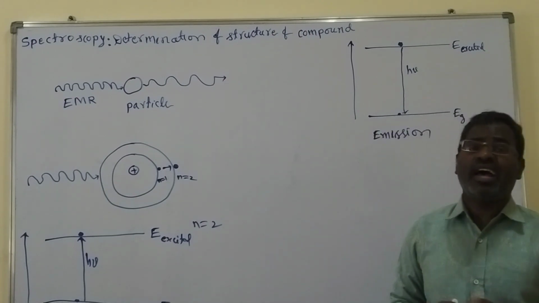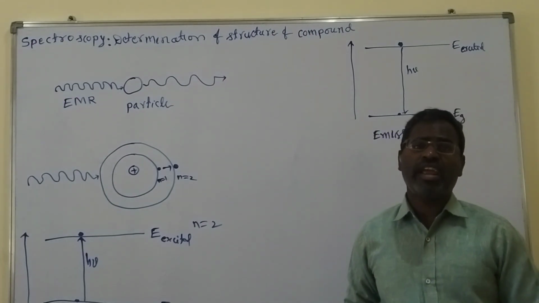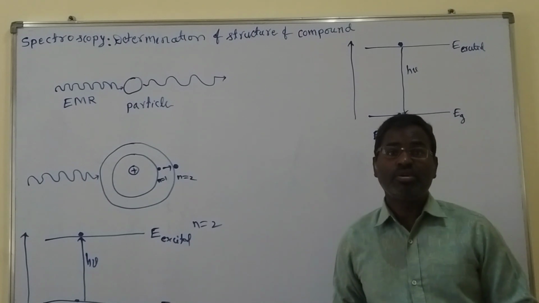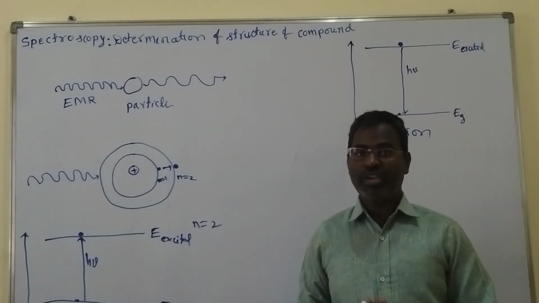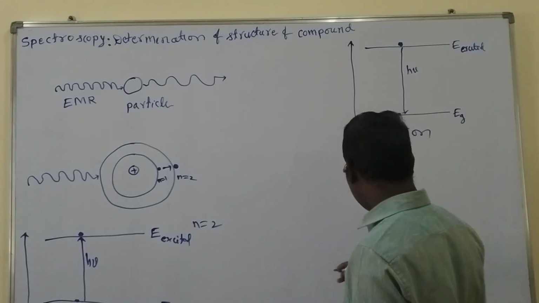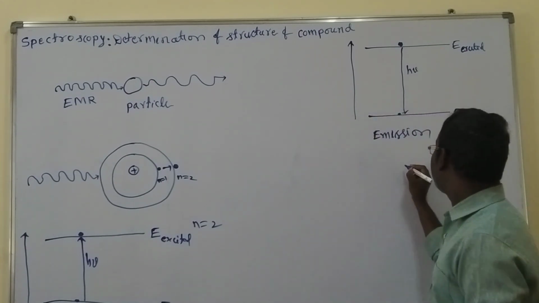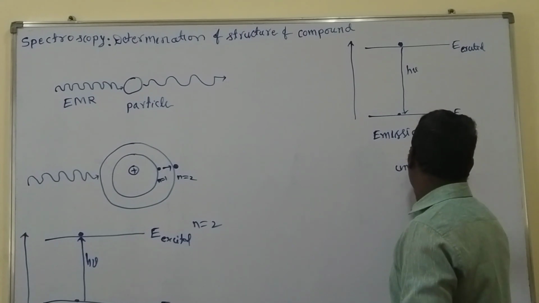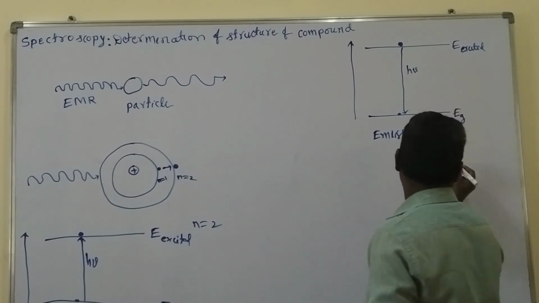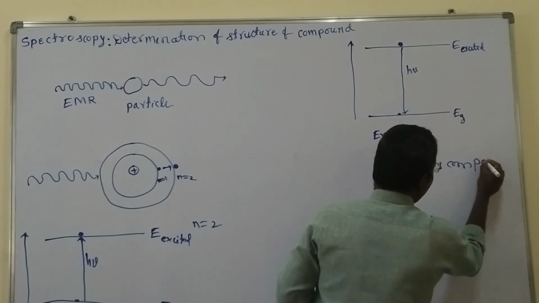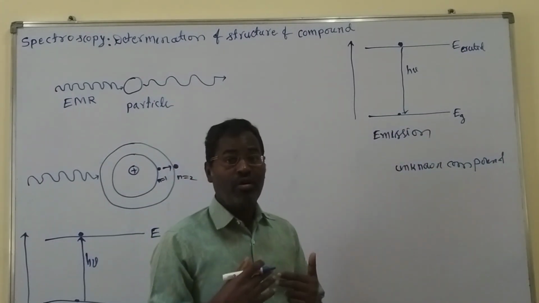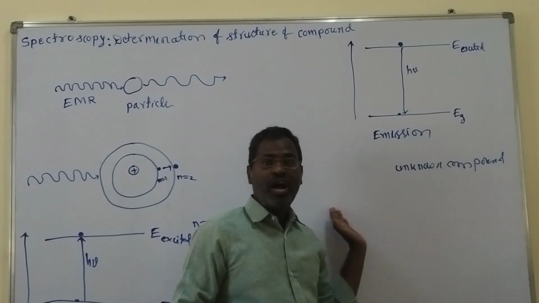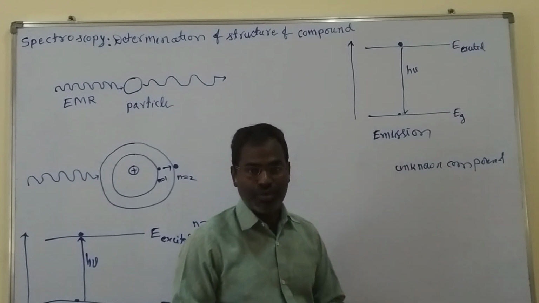In organic chemistry, the most common and very important job is to determine the structure of the compound. We take an unknown compound. We don't know whether it has been synthesized in the lab or isolated from natural resources.